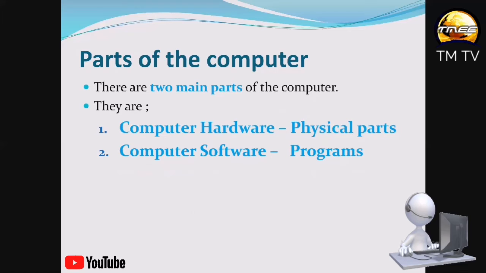And the computer software are the programs that we have on the computer. The programs that work on the computer are what we term the computer software. So we have Notepad, calculator, WordPad, Paint, WhatsApp, Facebook, Android, Windows 7, Windows 10, Windows Vista, Windows XP. All these are examples of programs that we have on the computer.